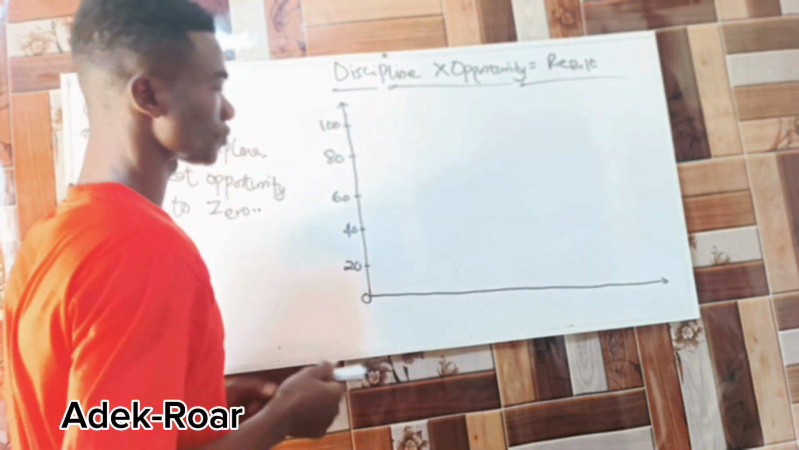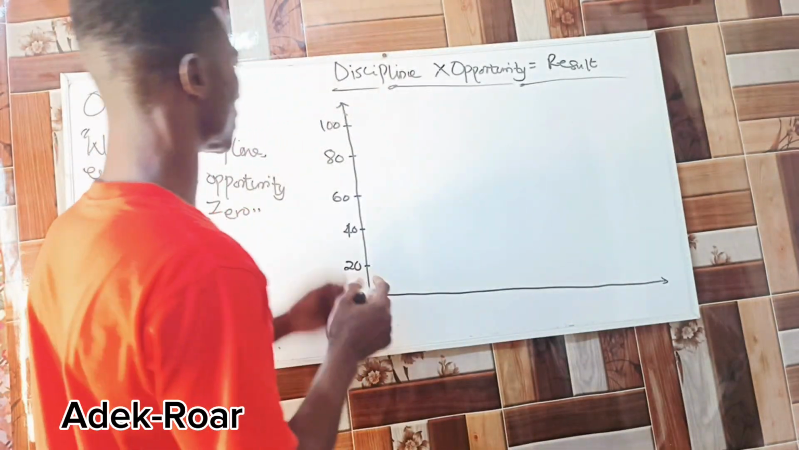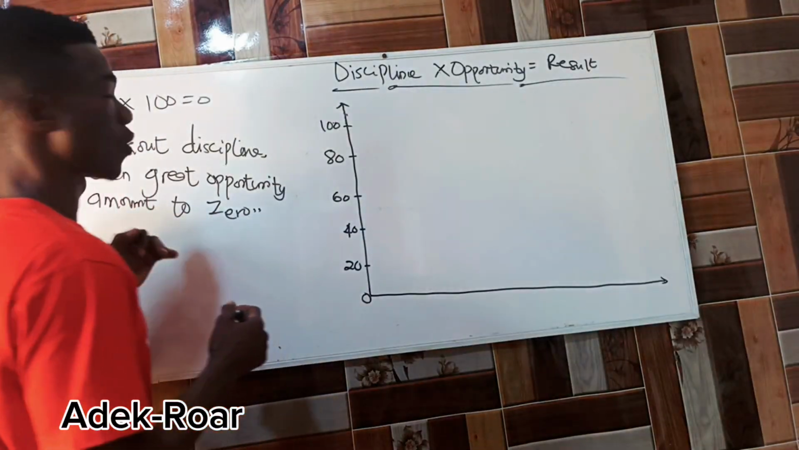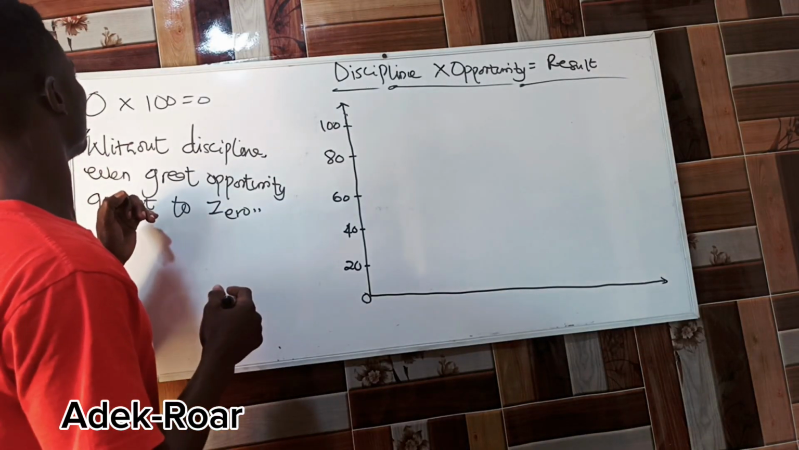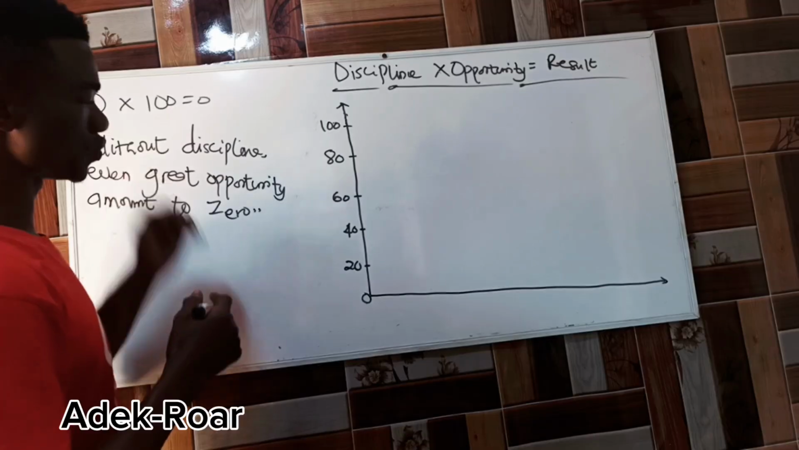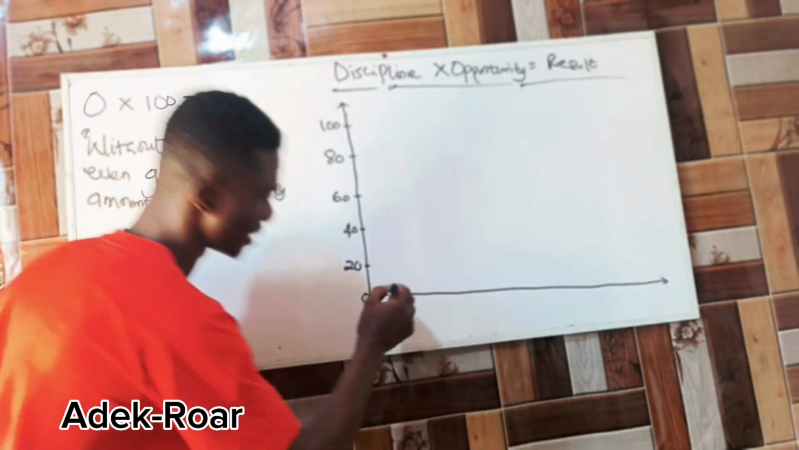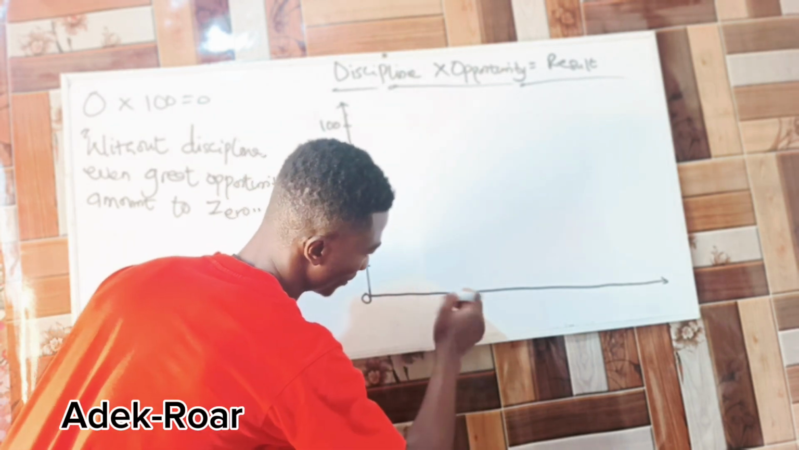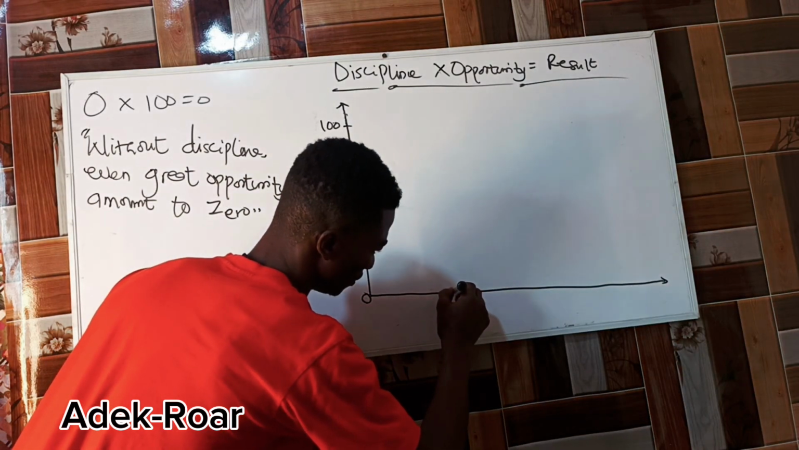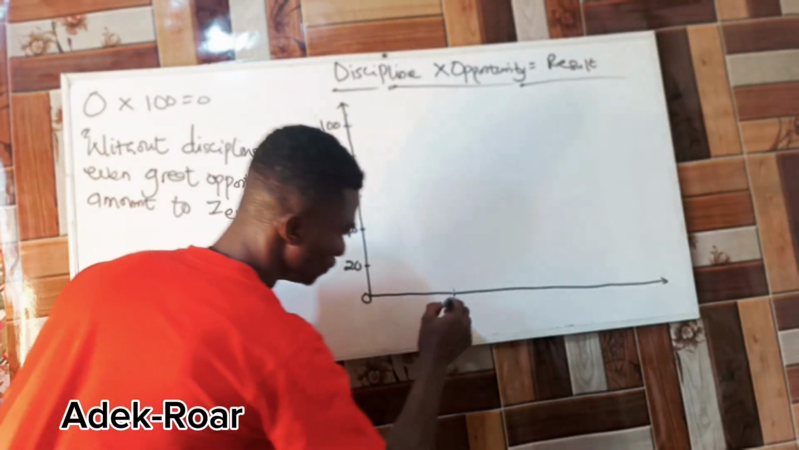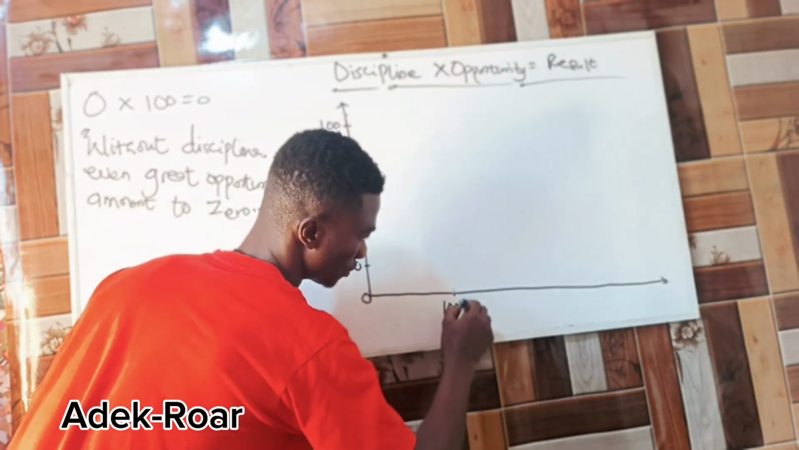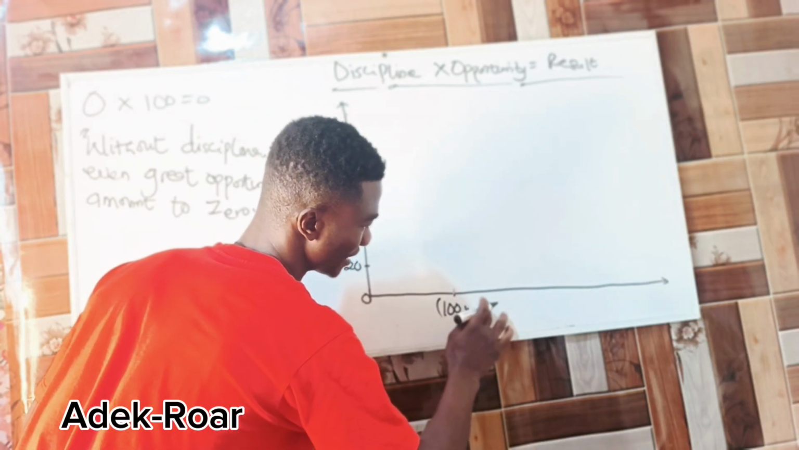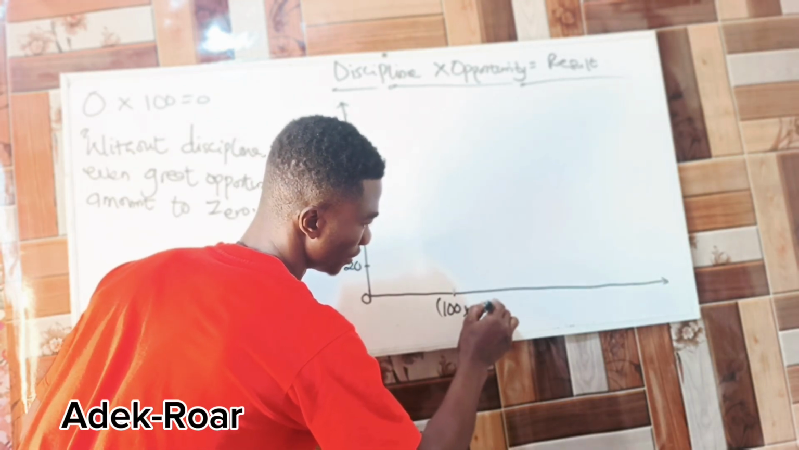Okay, so now let's see how we can plot it according to what the quote is saying, that 0 times 100 is equal to 0, right? So let's say we are going to get our 0 times 100 here. So precisely, you get it all right. So our 100 times 0 will automatically give us 0, right?